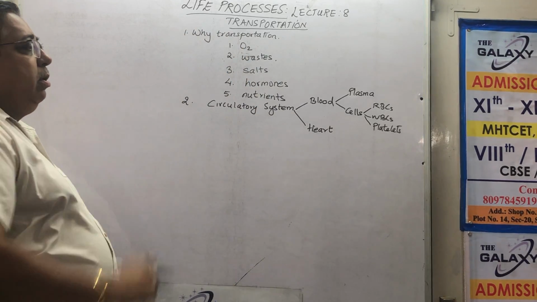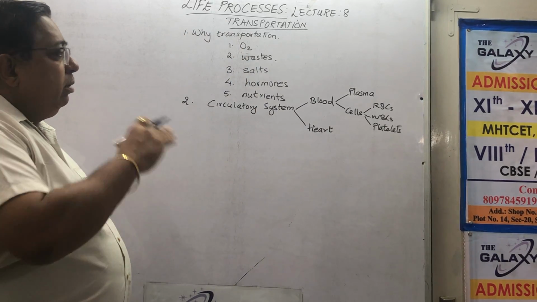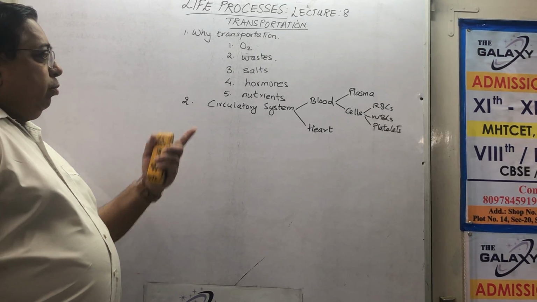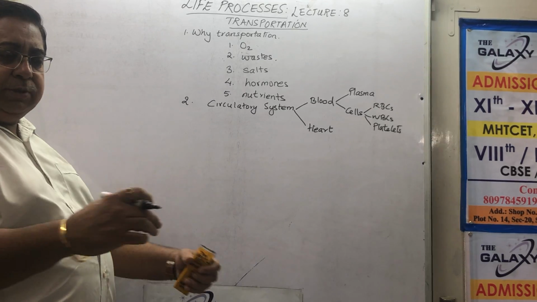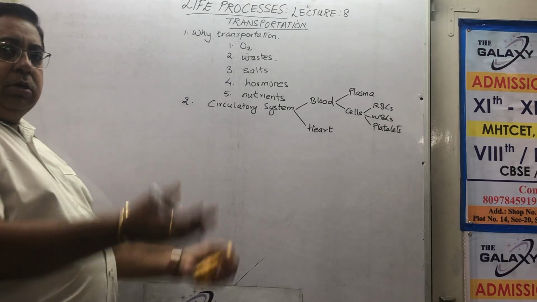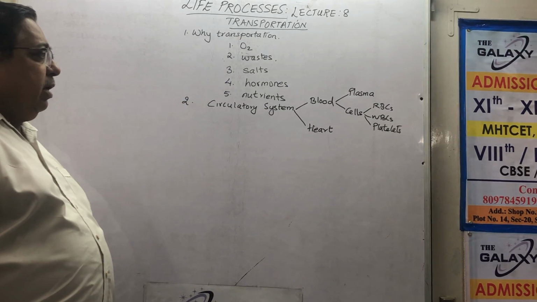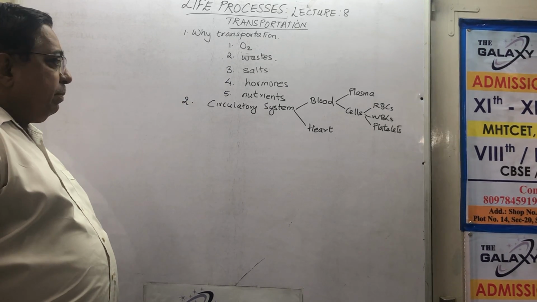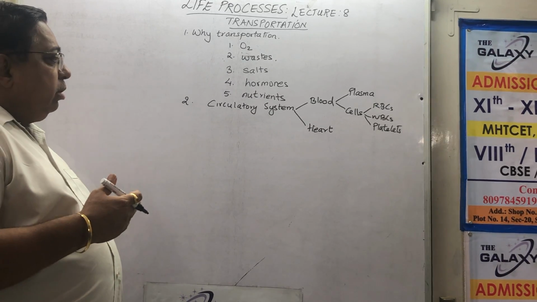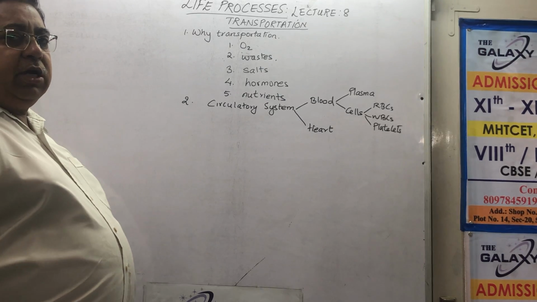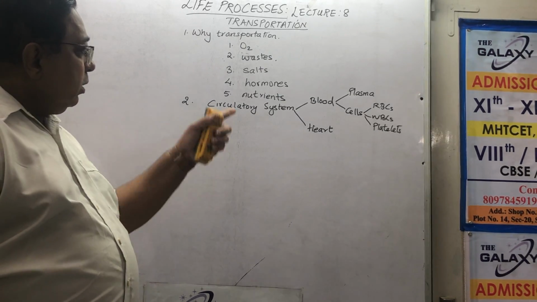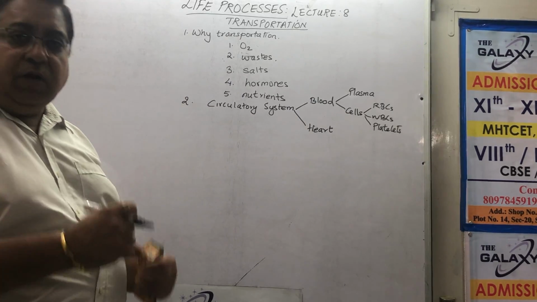So, this is the truck, train, plane where we are transporting the substances. Your WBCs are fighting, capturing the germs, breaking them down, throwing out the waste. RBCs transport oxygen to each and every cell of the body with hemoglobin. Platelets clot the blood. In dengue and chikungunya, platelet count decreases. That's why we have to take the patient to hospital. This is the circulatory system's vehicle, the transport machine.